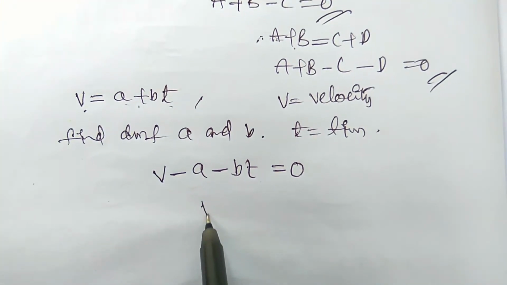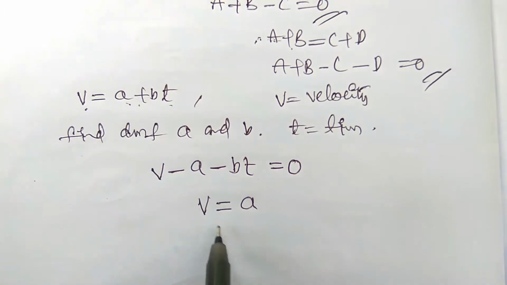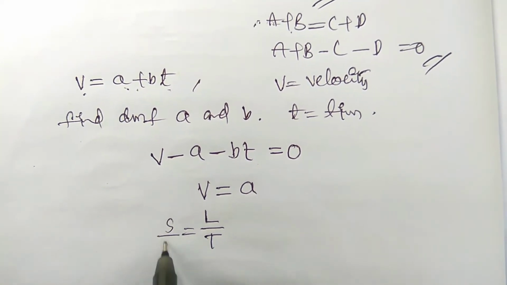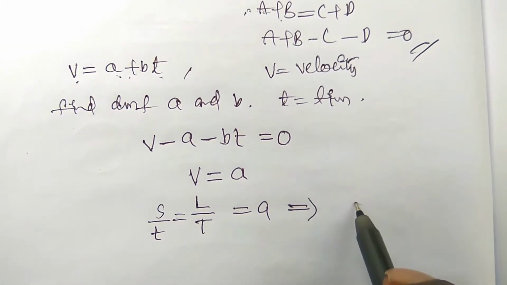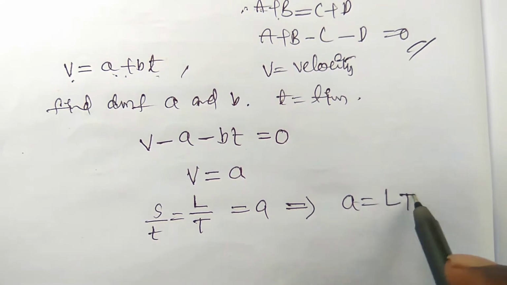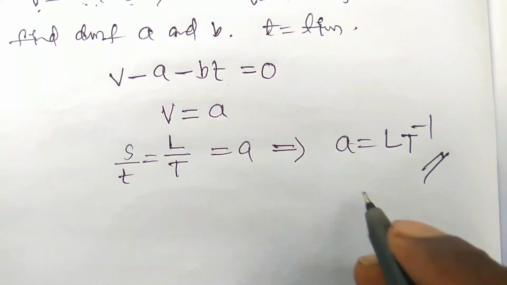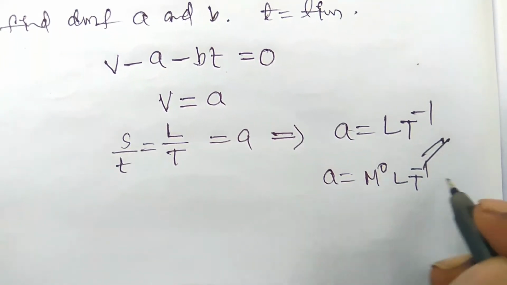First, write the velocity equal to the first term, which is A. Velocity is equal to L by T, which is nothing but displacement by time. So L by T is equal to A. Therefore, the dimensional formula of A is LT^-1. You can also write M^0 L T^-1, which is also the right answer.